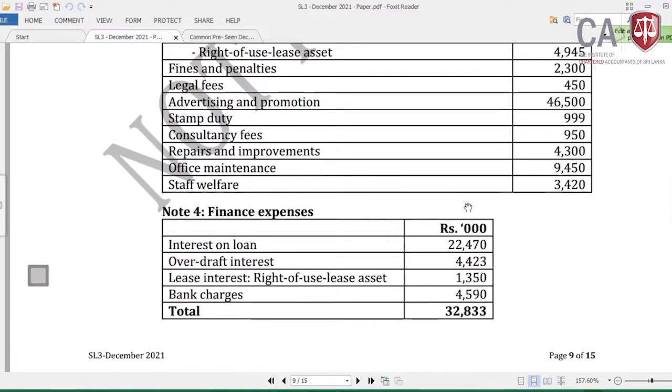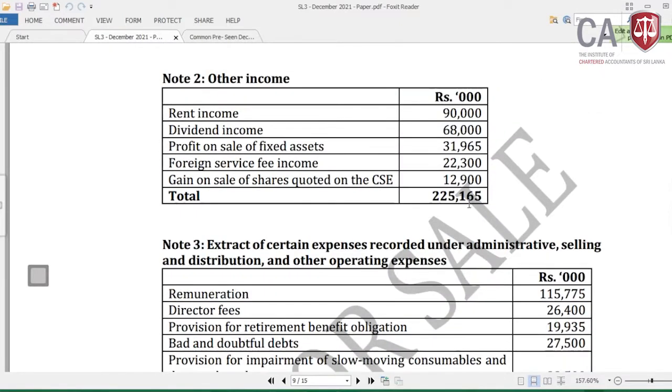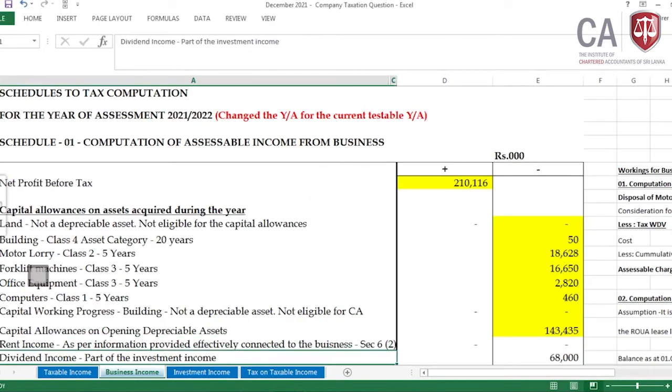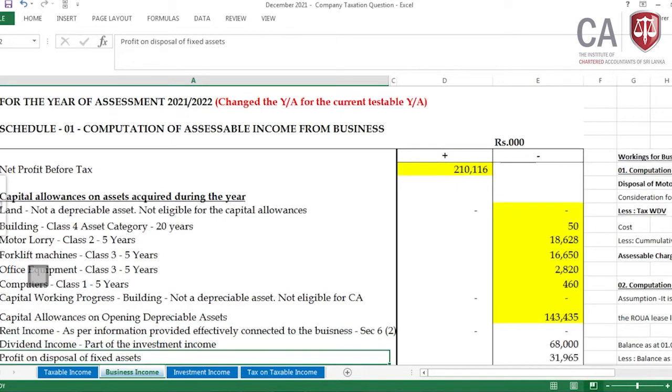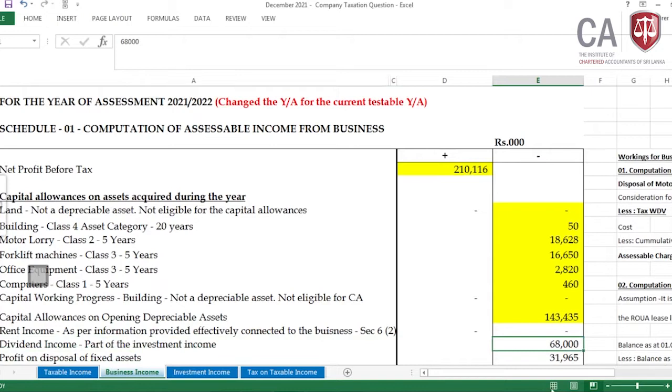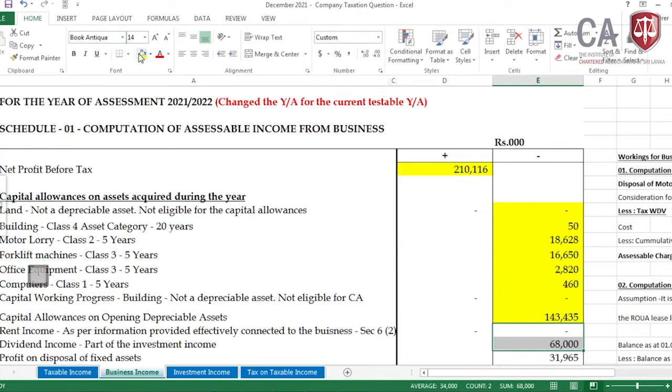We can see where it has been mentioned. It has been mentioned in the dividend income, which is 68 million sharp. This does not form part of the business income. This should be part and parcel of the investment income. Let me come to here. Dividend income, this is part of the investment income. Total dividend income I have removed from the business income because it has been included in the PBT, then I need to remove it from the PBT. Then I have done it in the same manner.